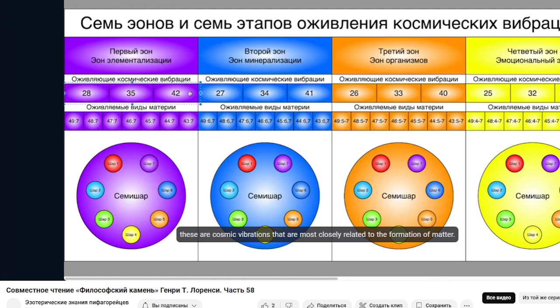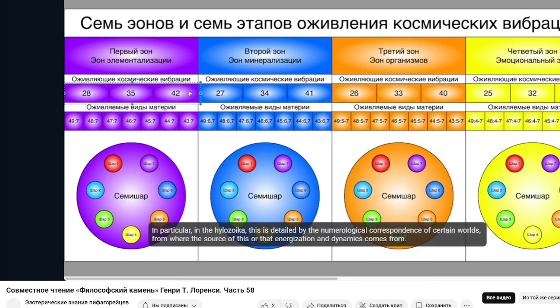It is clear that the reasons for the lower lie in the higher. This is the principle of esoteric knowledge. In particular, in the Hylozoics, this is detailed by the numerological correspondence of certain worlds, where the source of this or that energization and dynamics comes from. In other words, everything that comes from above, or certain phenomena that are associated with processes, always have their own source of energy above. So, these types of atomic energy 42, 35, 28 are the most suitable for stimulating the involutional specialized vibrations, which Laurency just mentioned, for neoplasms.